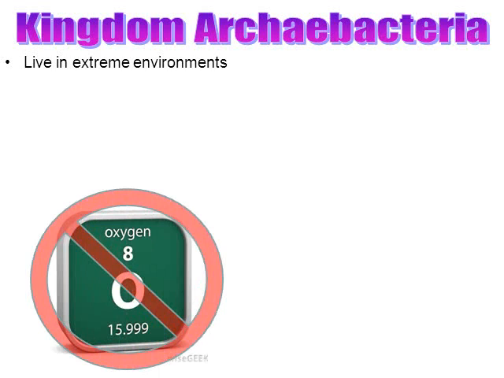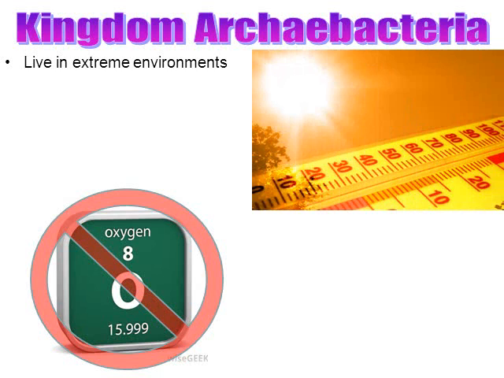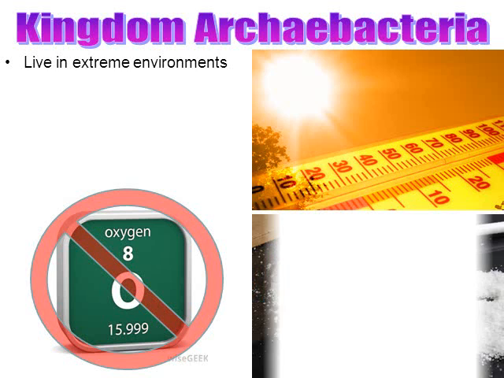So the picture right here implies the periodic symbol for oxygen with a line going through it. So this picture implies that some bacteria can live without oxygen. That's fairly extreme. There's not a lot of organisms on Earth that can live without oxygen. This picture right here implies really hot temperatures. There's some bacteria that can survive in real extreme heat.